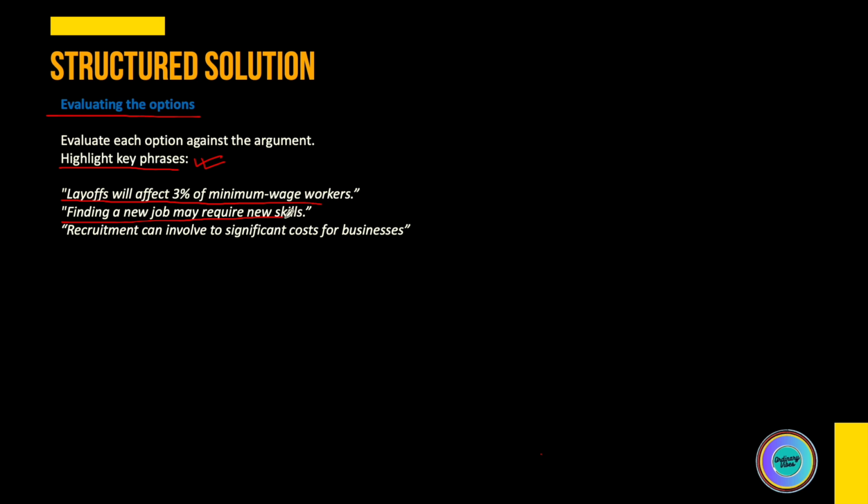Either you should scribble this in your rough work, or maybe you can pay special attention to certain phrases when you are reading the statements. But you have to be very careful with each and every single word which is mentioned there in the statement, because one word can definitely emphasize a different conclusion which can impact the overall answer. Because the question says most seriously weakens, so you have to be careful with every single word which is mentioned in the statement.